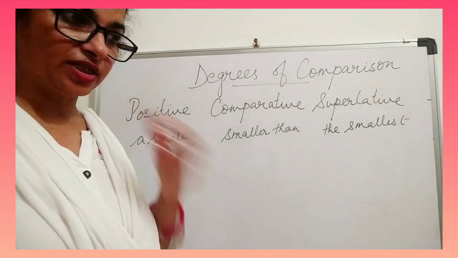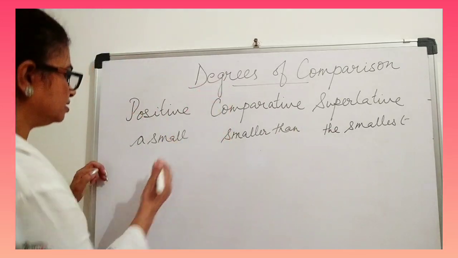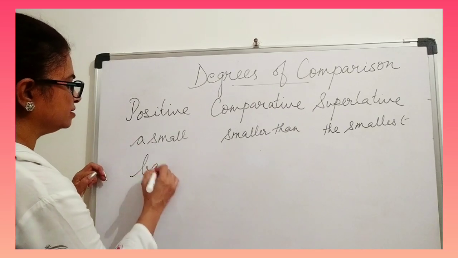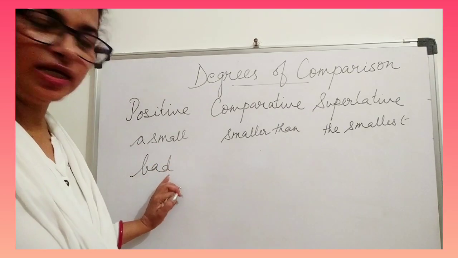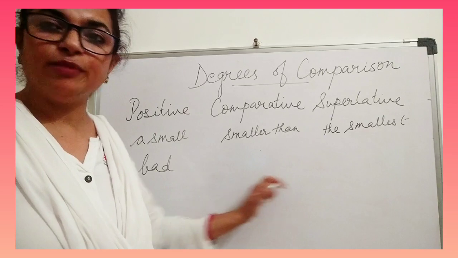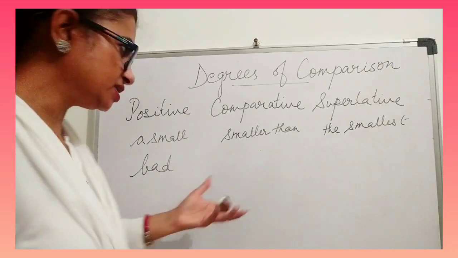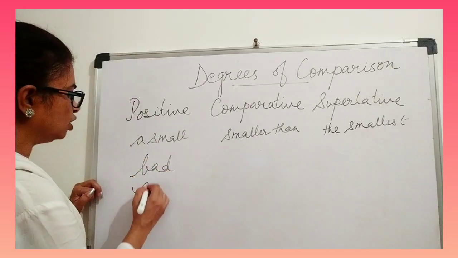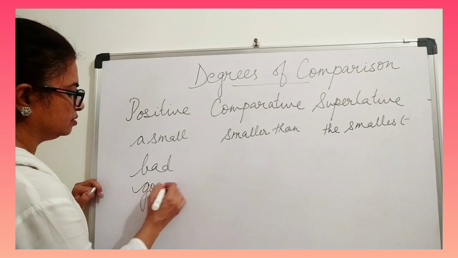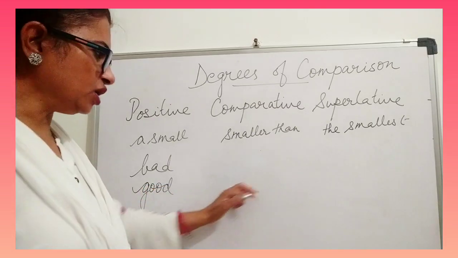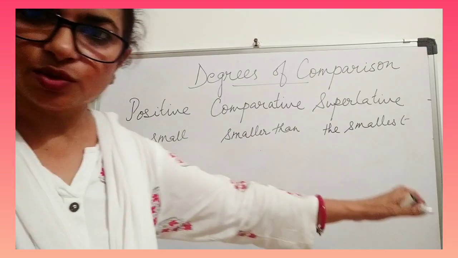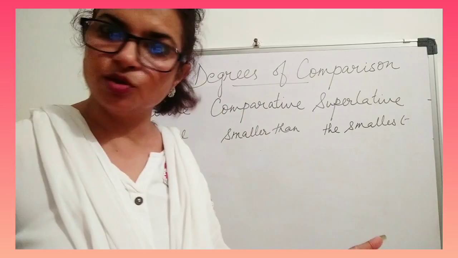And for irregular degrees, for example, the word bad, we don't say bad, badder, baddest. No, there is no such word. If I say good, we cannot add ER and EST to this. Good, gooder, goodest. No, there is no word.